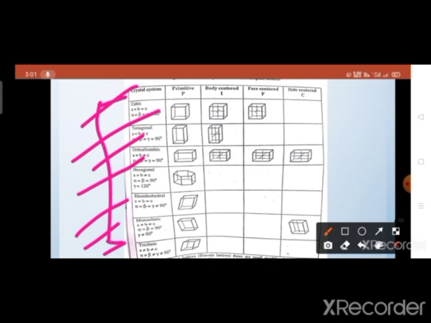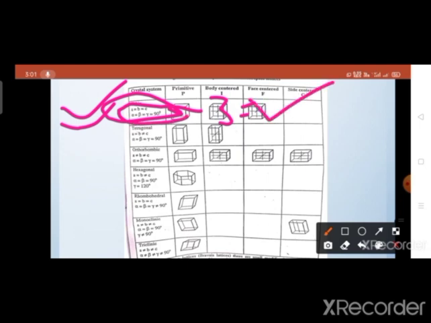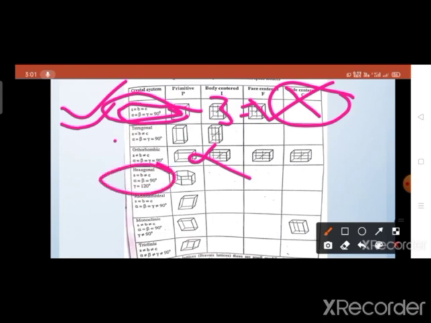Here we can see that the a, b, c axes are equal. All 3 axes are equal, and all the interfacial angles are also equal. So this is the most symmetric crystal system. But here a is equal to b, but b is not equal to c, and here a is not equal to b and b is not equal to c. So this is an incorrect option. Here a is equal to b, but b is not equal to c. So this option is also cancelled.